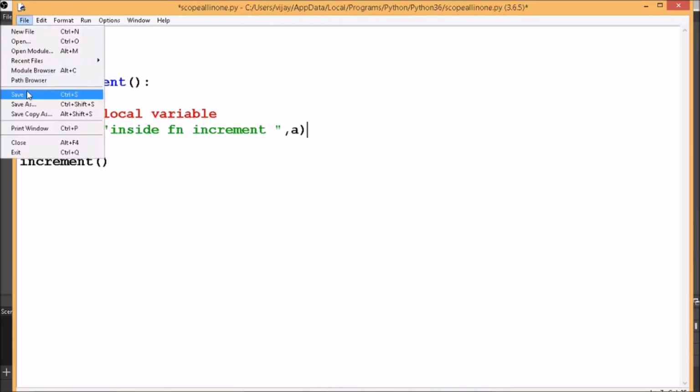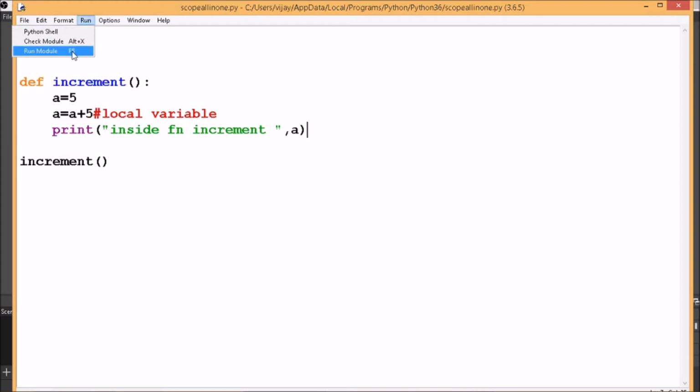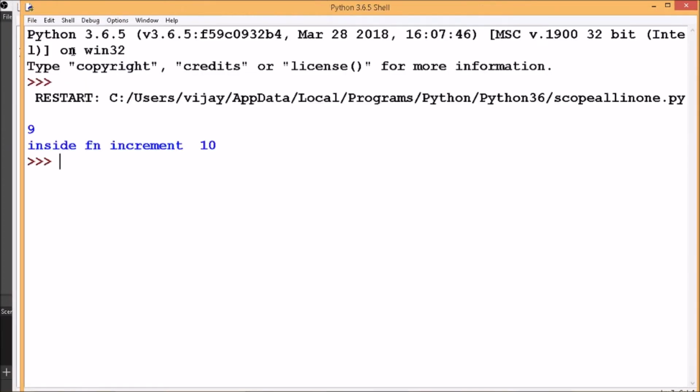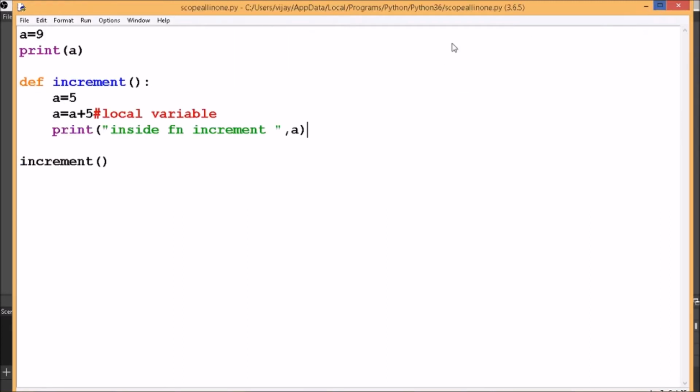I am executing. You can observe that initially it is giving 9, which is the global variable, and inside the function increment we have a local variable a which has the value 5, and then we increment the value by another 5, so it becomes 10, so that we get an output 10 over here.